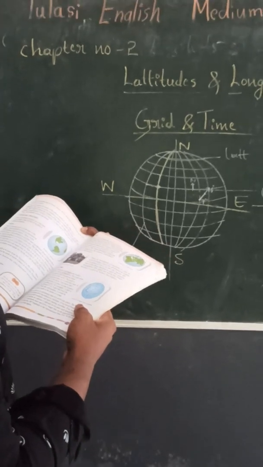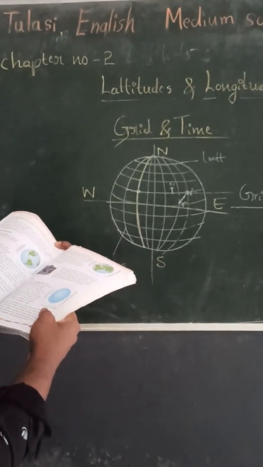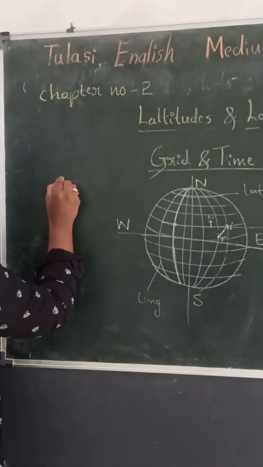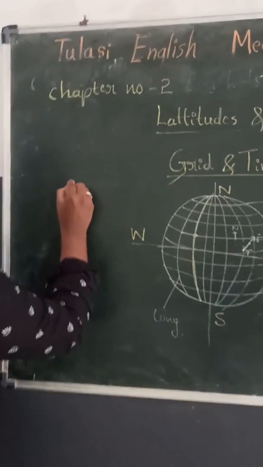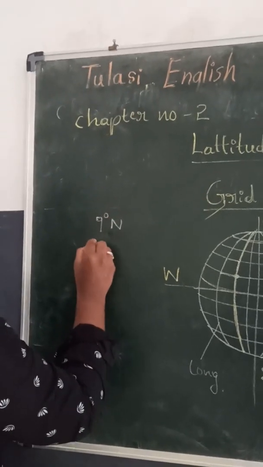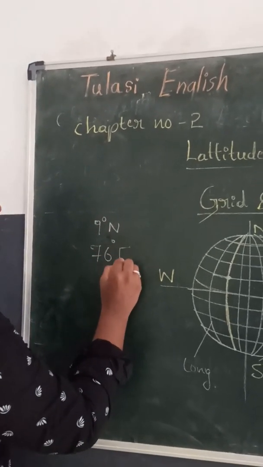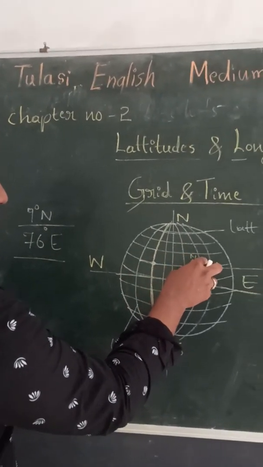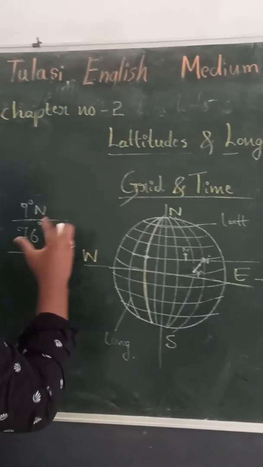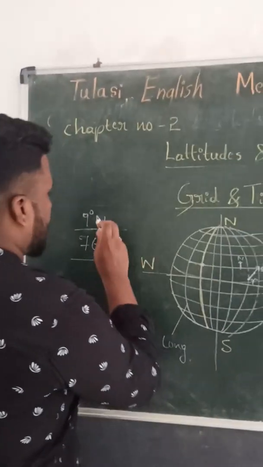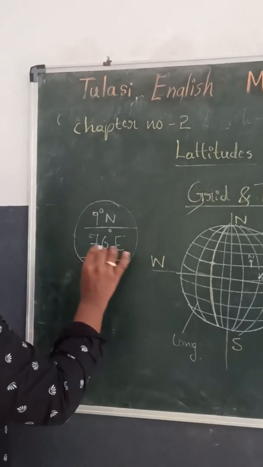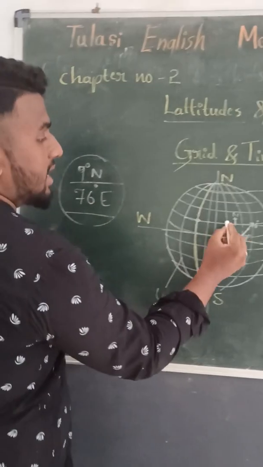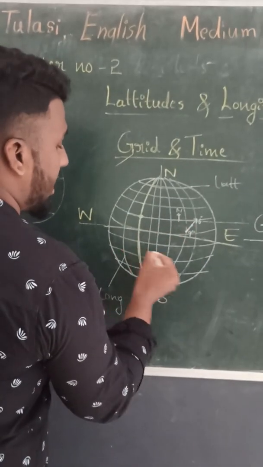So with this information, it would be very easy to locate Cochin on the globe. If you have information like Cochin is situated at 9 degrees north and 76 degrees east, by using this north and east information, we can easily locate it here. There is no need of drawing here because they have given it for understanding purposes. You can easily imagine that with 9 degrees north and 76 degrees east, you can locate Cochin on any part of the world.